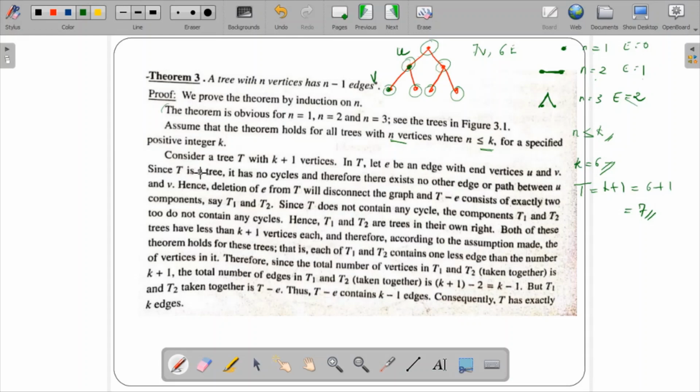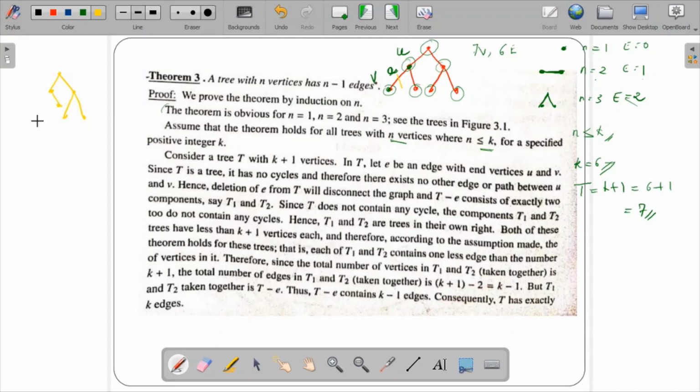Since T is a tree, it should not have any cycle, and there should exist only one edge or path between u and v. Hence, consider the deletion of e. For example, if this is an edge between u and v, and I remove this particular edge, what would the tree be? The tree would be something like this structure.